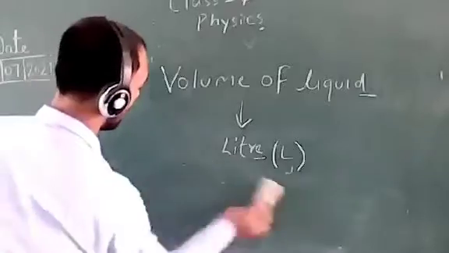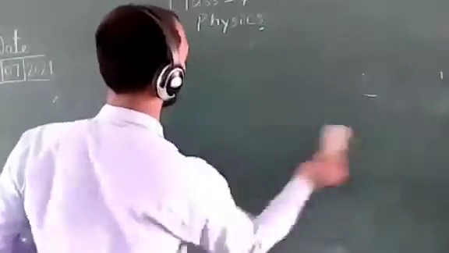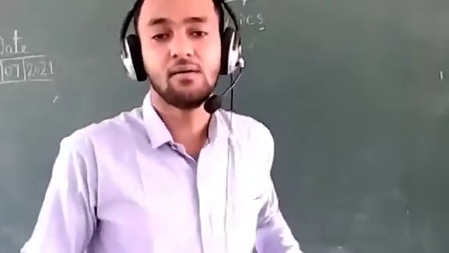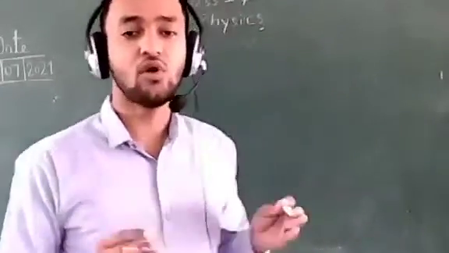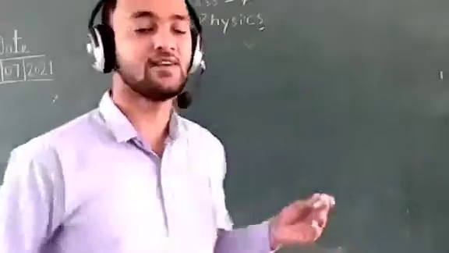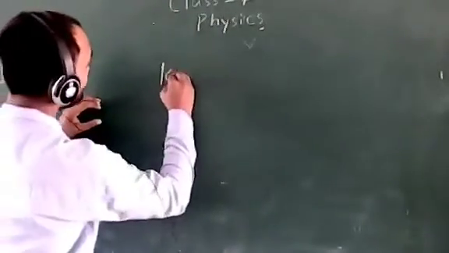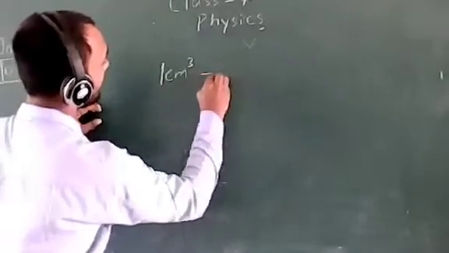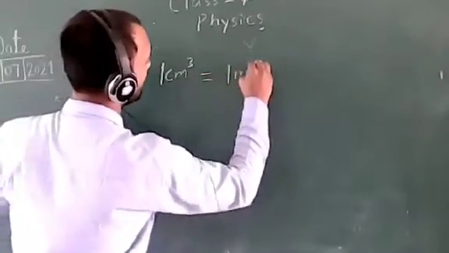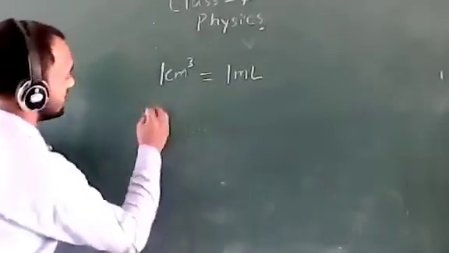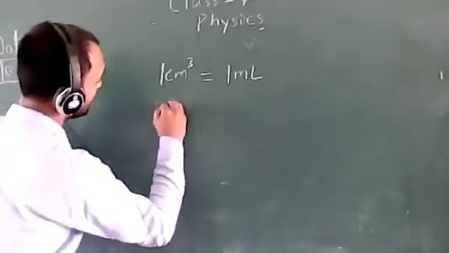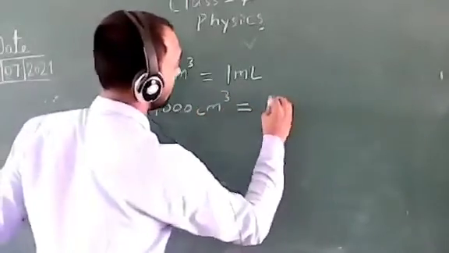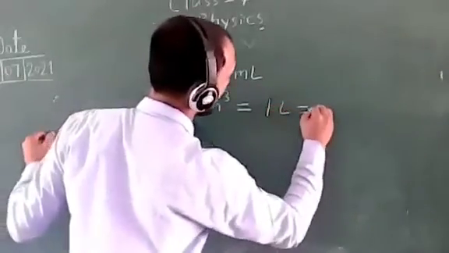Now, some other conversions of units of volume. If you are given a container having volume in centimeter cube, how much water, how much liquid will it contain? Let's see here. A container of volume 1 centimeter cube will hold 1 milliliter of liquid or water. And 1000 centimeter cube contains 1 liter, that is 1000 ml.